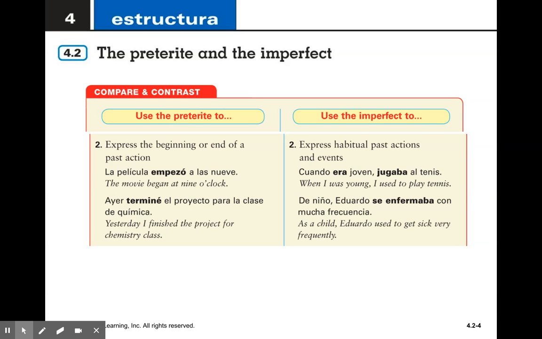You may use the preterite to express the beginning or end of a past action. So la película empezó a las 9. Or ayer terminé el proyecto para la clase de química.